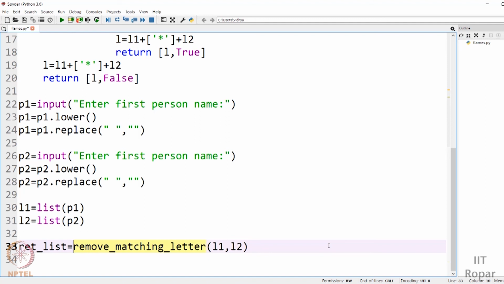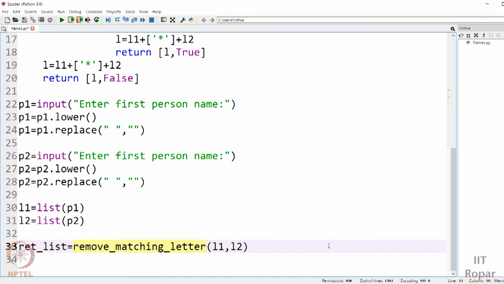So we need to have a flag sort of thing. This is what we call flags in programming, that will say whether to continue, whether to proceed with something or you should stop. A flag is an indicator, a direction sort of thing. So that indicates that something is present here. Here our flag will indicate whether there are some matching letters still present and we should proceed, or no, there is no matching letter. You can start counting with the flames part. That's the second part of our game. The first part is we have to cross out all the matching letters.